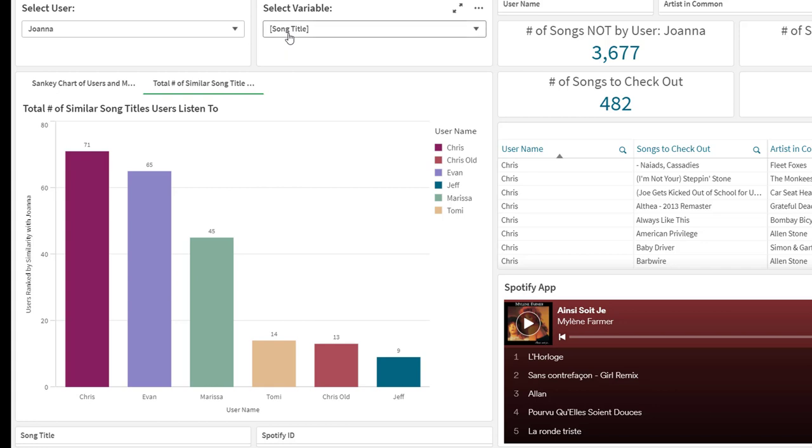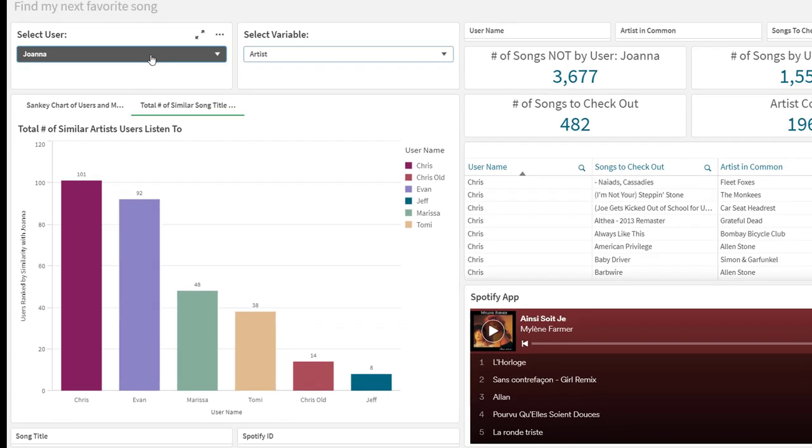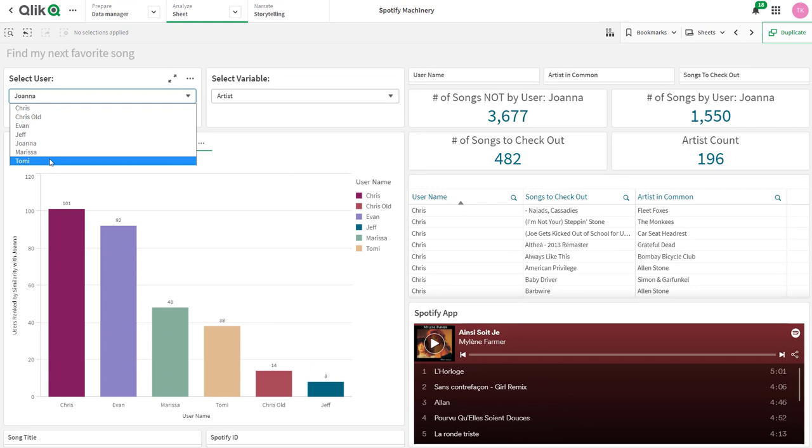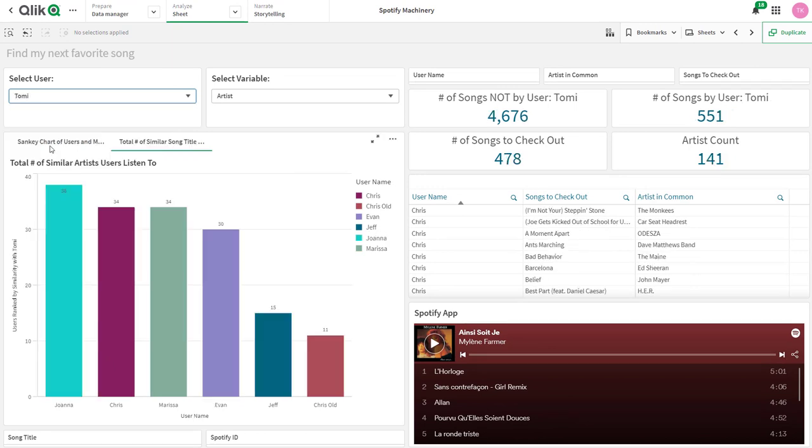I've made my use case very easy to follow. So I've added variables to switch between songs and artists, because we might also want to see who has artists in common. And I'm going to switch from Joanna to me. What you're going to see is how everything in my chart automatically updates.